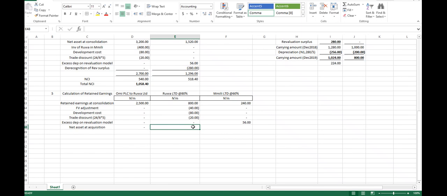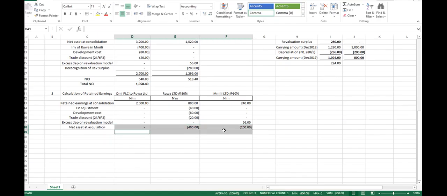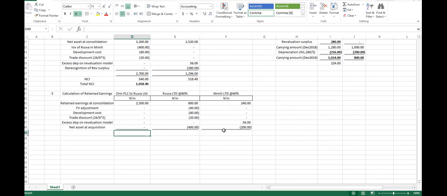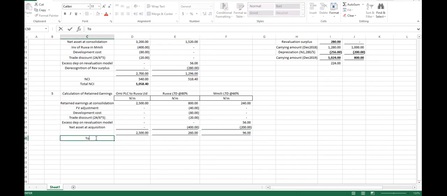So the retained earnings is minus 400 minus 200, right? What's the retained earnings now? We have all of this, right? Now, the total retained earnings